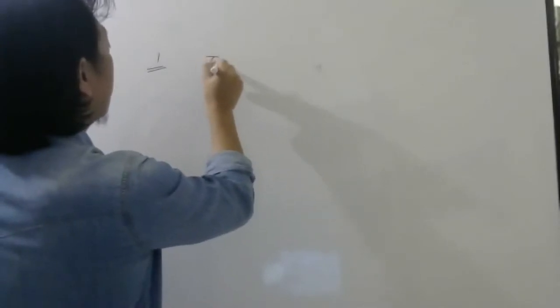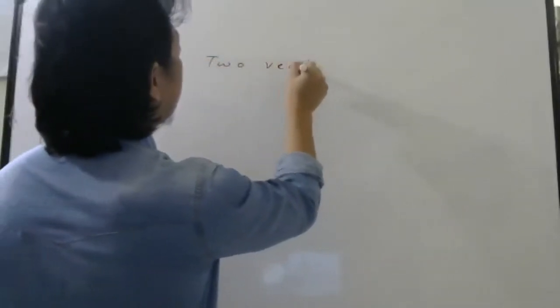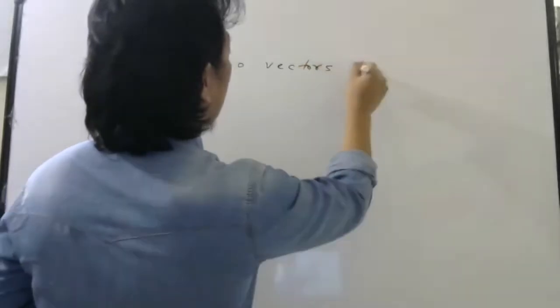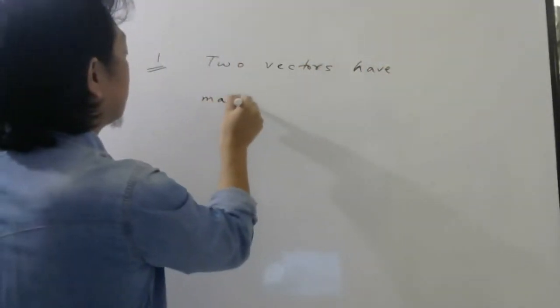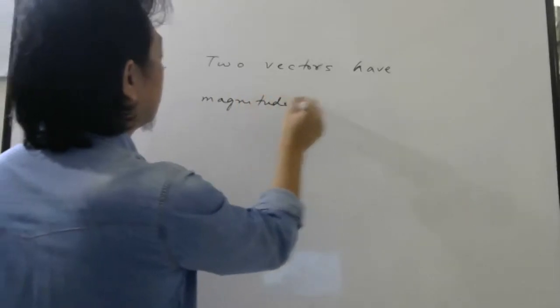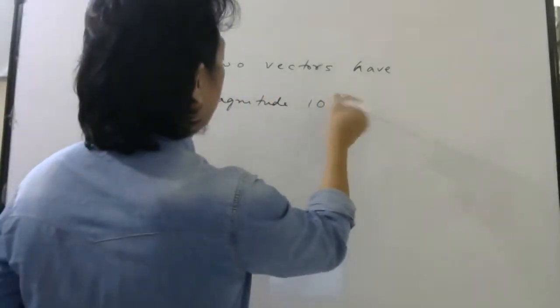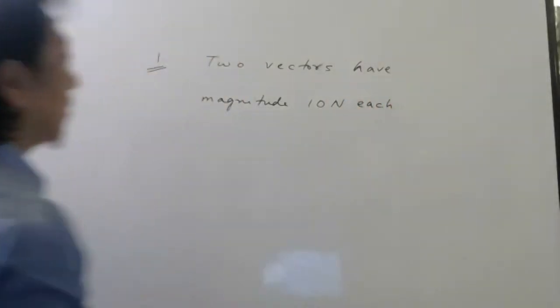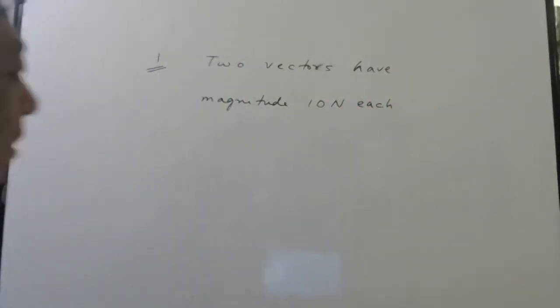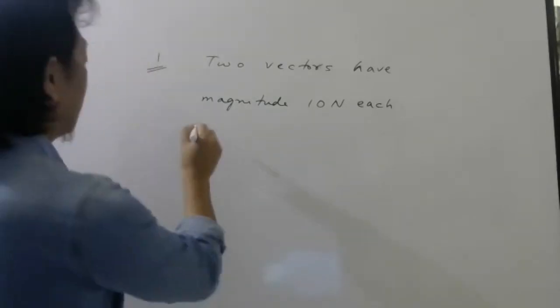So first question is, two vectors have magnitude 10 Newton each, okay?